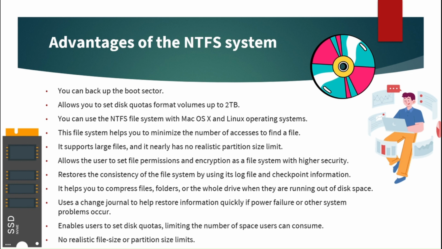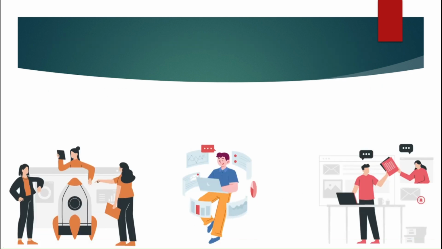It allows the user to set file permissions and encryption, making it a file system with higher security. It restores the consistency of the file system by using its log file and checkpoint information. It helps you to compress files, folders, or the whole drive when you are running out of disk space. It uses a change journal to help restore information quickly if a power failure or other system problems occur. It enables users to set disk quotas, limiting the amount of space users can consume. No realistic file size or partition size limit.